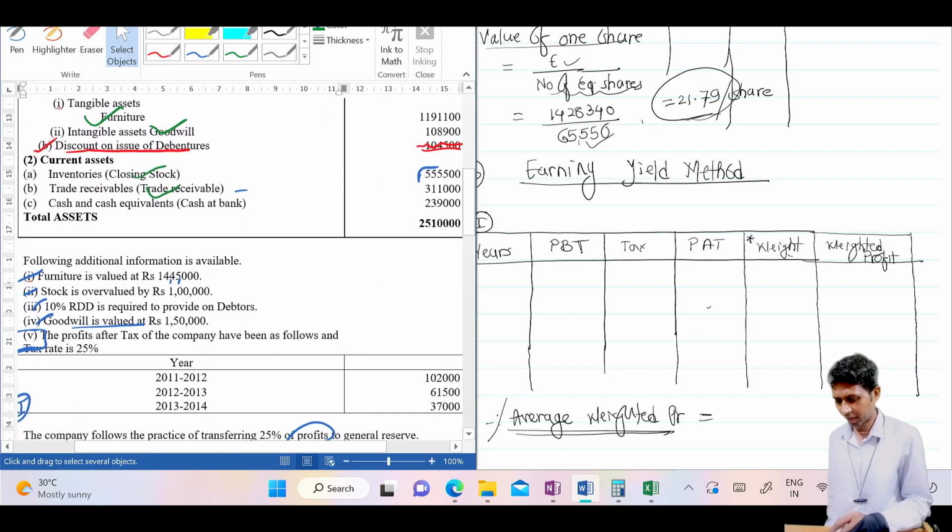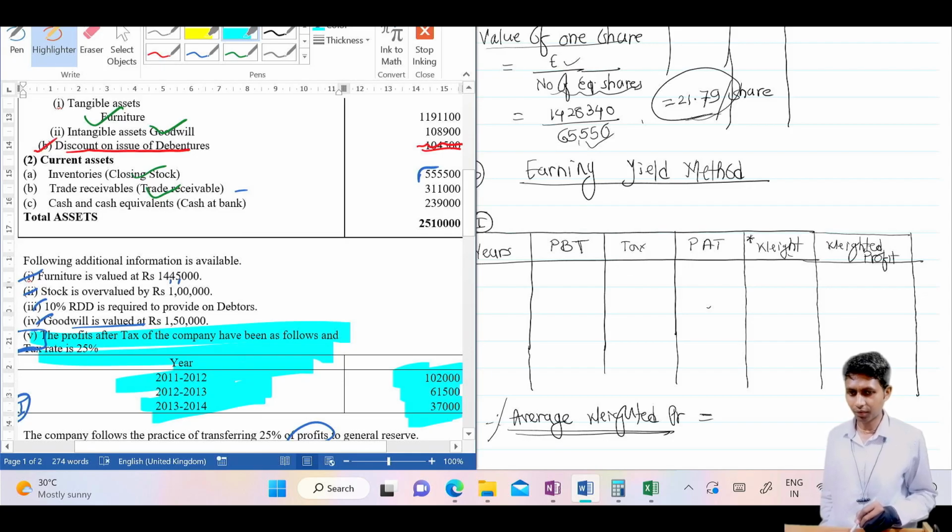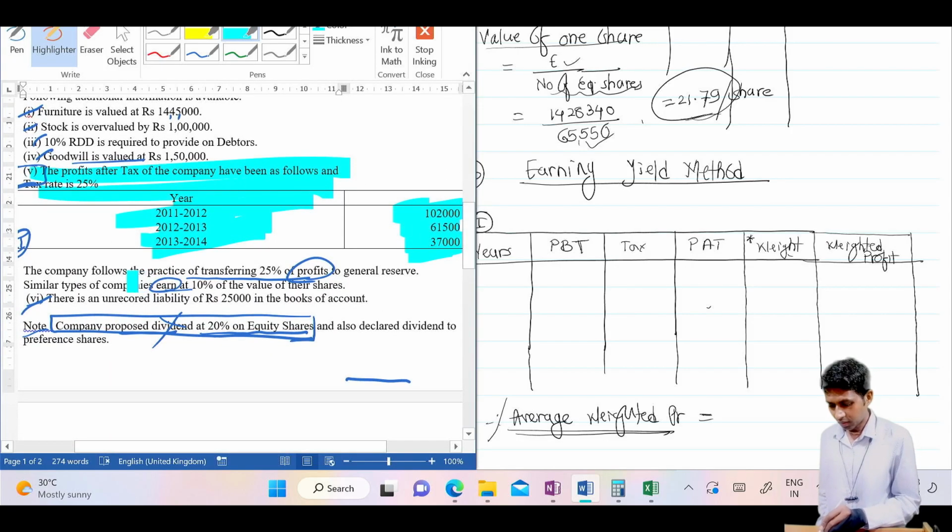Yes, I haven't yet used this color. Therefore, I will use this color to tell you what is relevant for the yield method. Now, this adjustment is relevant for the yield method. Plus, it's the practice of a company to transfer 25% to general reserve.